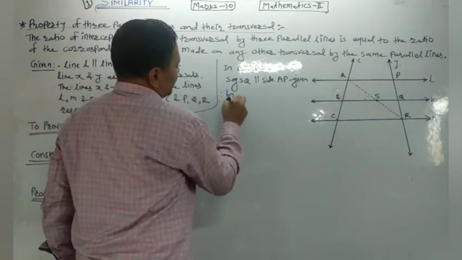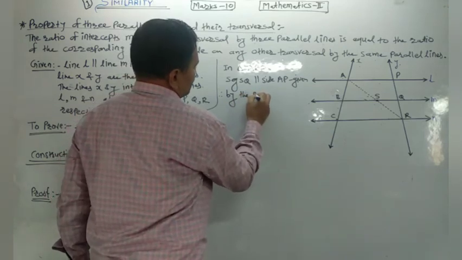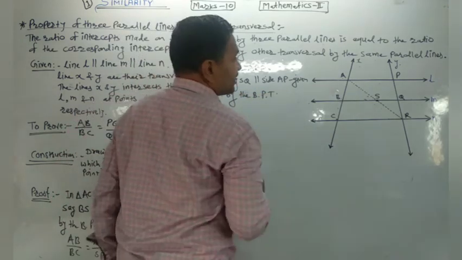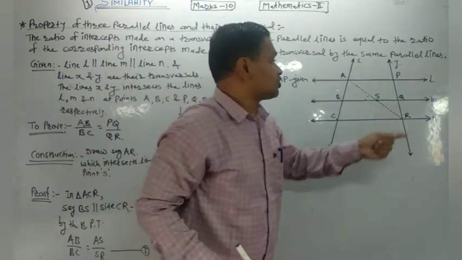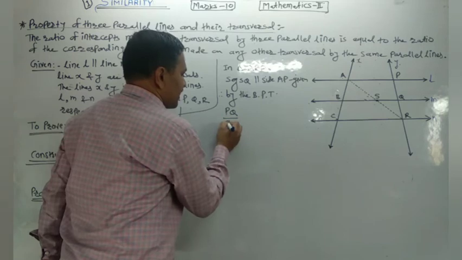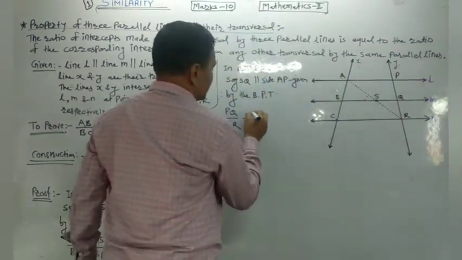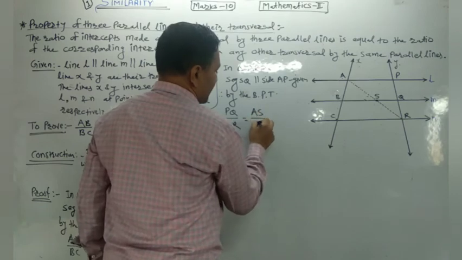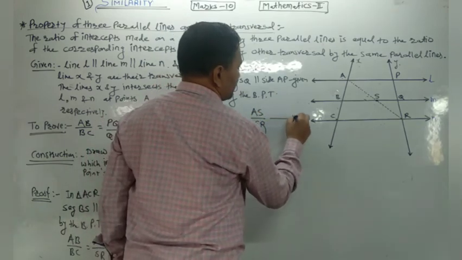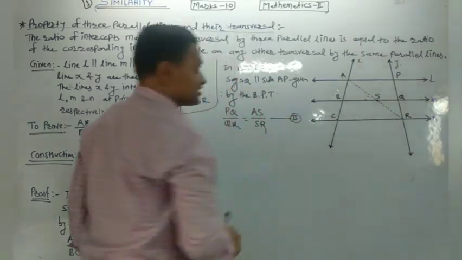Therefore, by the BPT, we get the ratio PQ by QR equal to AS by SR. This is step number second.